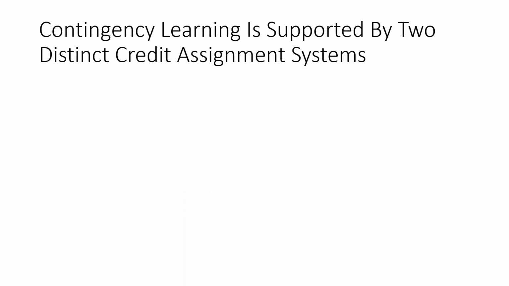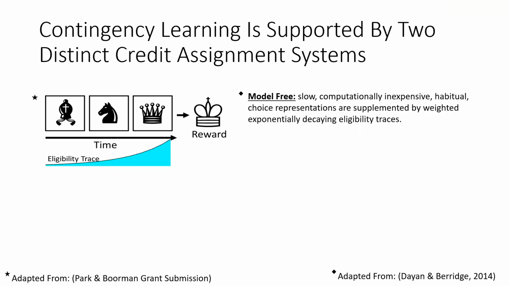To start with a bit of background, contingency learning, whereby individuals form associations between outcomes, is supported by two distinct credit assignment systems: a model-free one, where most recent actions are assigned credit for a given outcome. This is slow, computationally inexpensive, and supplemented by weighted exponentially decaying eligibility traces. In this example of playing chess, the last move that led to checkmate would be assigned the most credit, and the subsequent actions would be given some credit with an exponential fall-off.